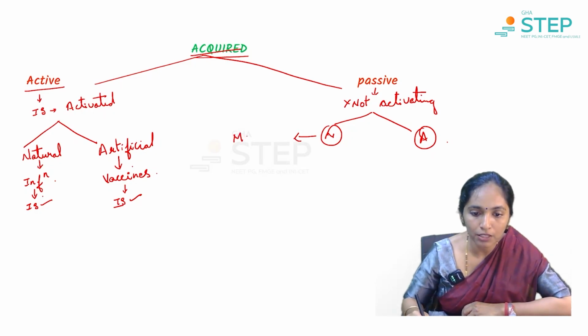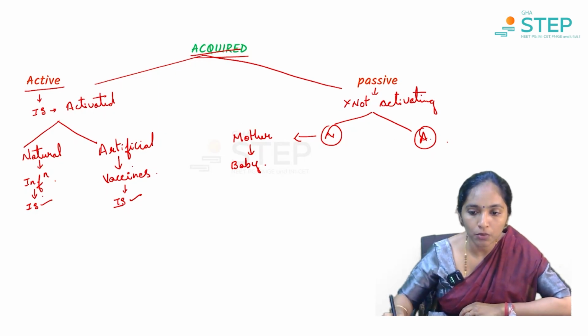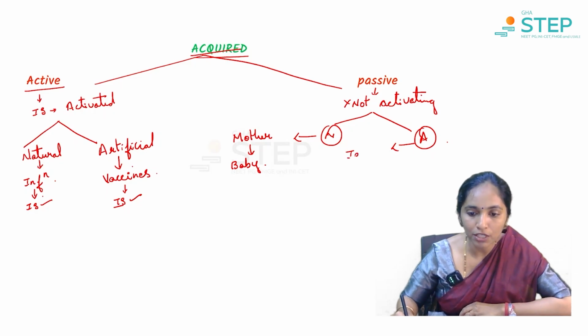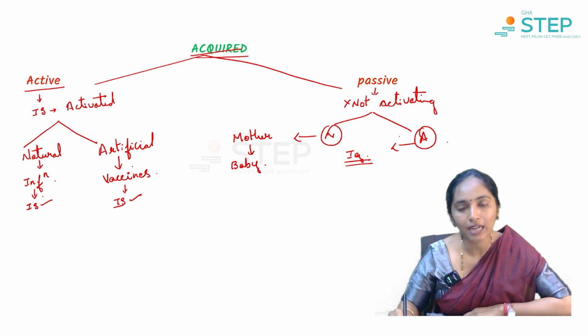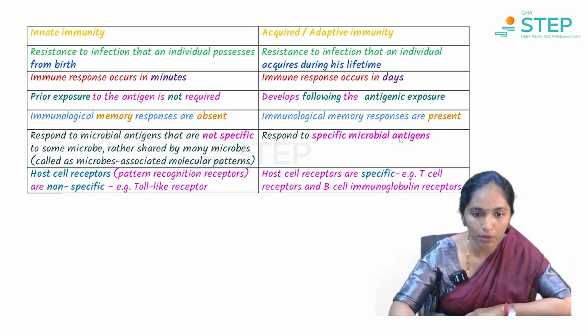Then passive: which one is passively acquired without activating the immune system? Something from mother to baby. Whatever immunity we get from mother to baby is an example of natural passive immunity. We are not doing anything and it is naturally coming from mother to baby. What do you mean by artificial passive immunity? Anytime we give immunoglobulin. We give immunoglobulin in emergency situations, and when we directly transfer immunoglobulin, it is artificially acquired immunity. So this is about acquired immunity.